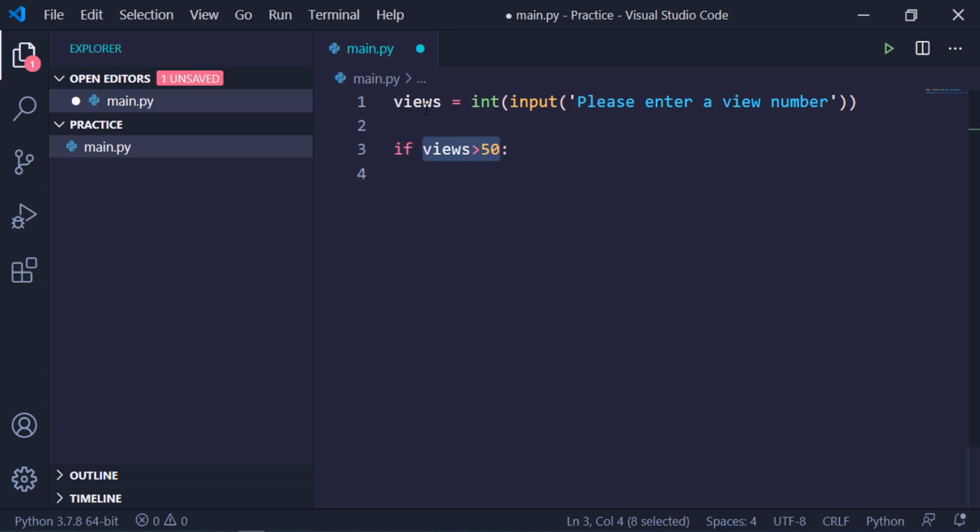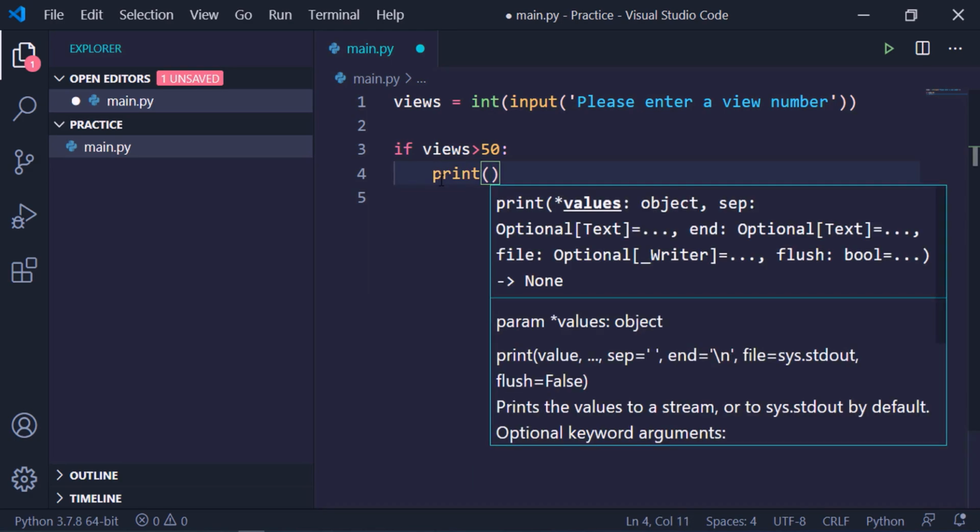If the user enters, for example, 100, 100 is greater than 50, so the condition holds true, right? So we need to write some true statements for this particular case. When I hit enter, you will see some indentation. By default, Python takes 4 spaces of indentation,